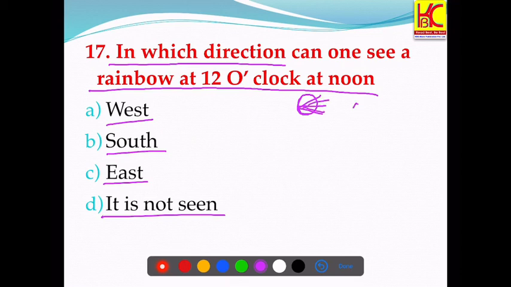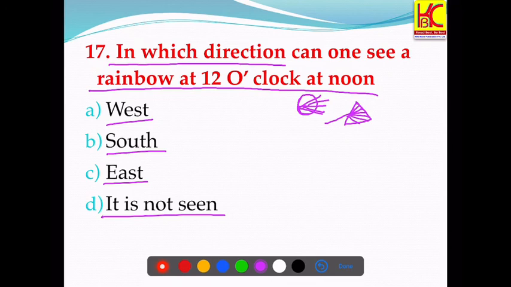Like the prism: when white light enters the prism, it breaks into its 7 constituent colors. The same happens here. The rays, when passing from air to the water droplet, split into 7 colors, and then we are able to see the rainbow.